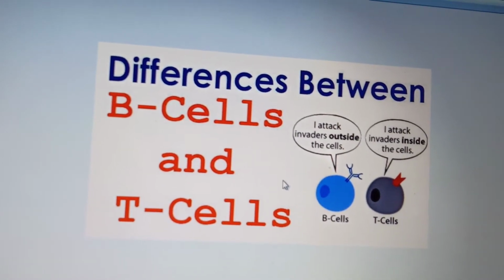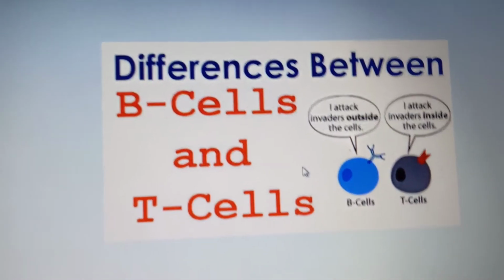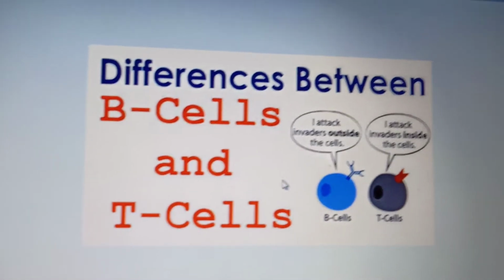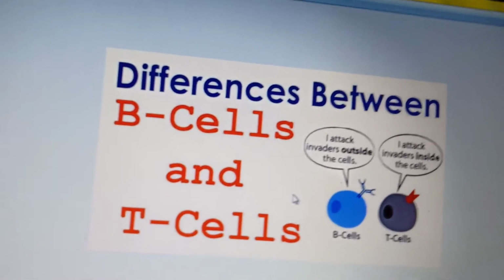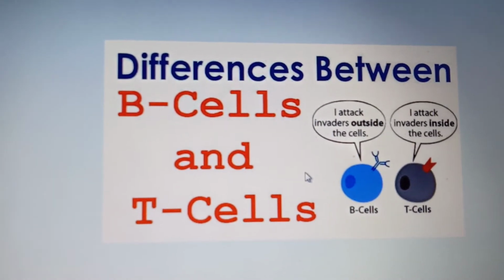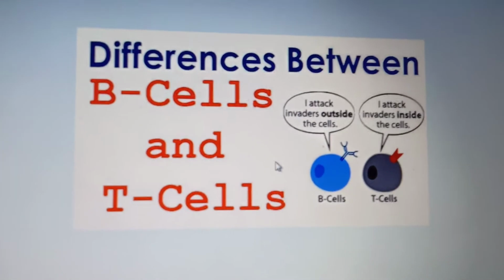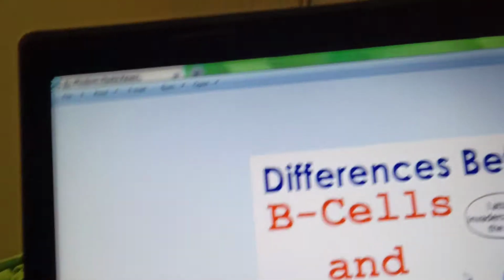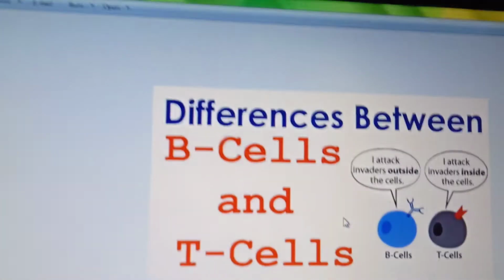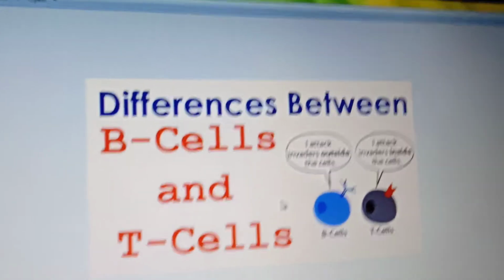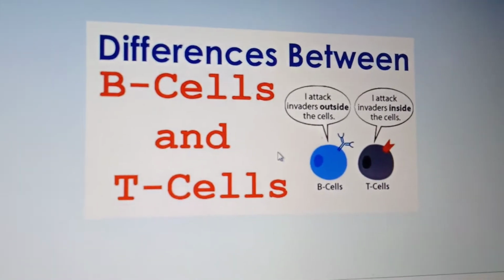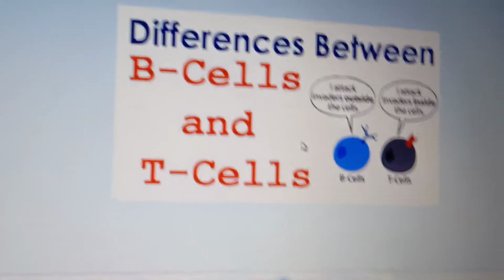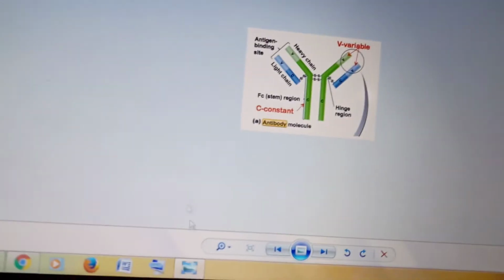That is the difference. T cells help the B cell. The B cell gets converted into plasma cells to produce a protein known as antibodies in response to a particular pathogen, and they try to destroy it. Okay, so that is the difference between B cells and T cells. Then we'll see about the structure of the antibody molecule.